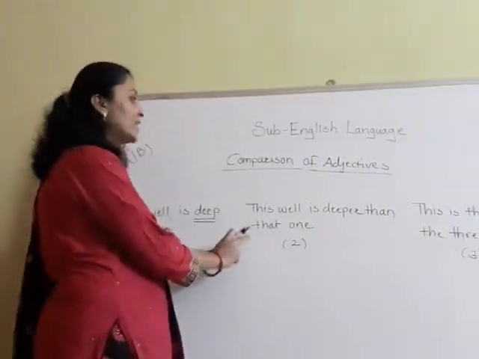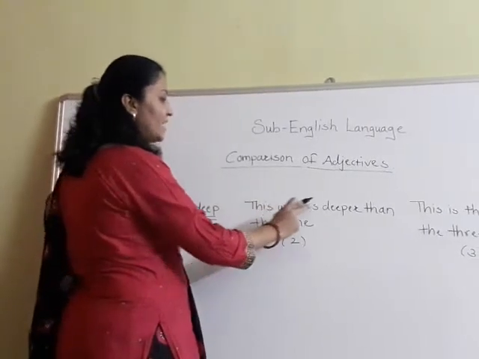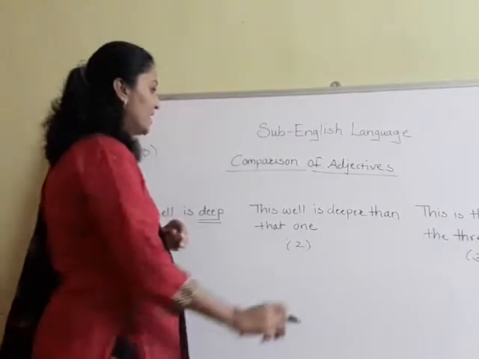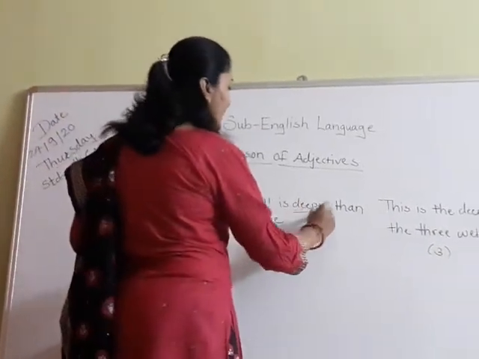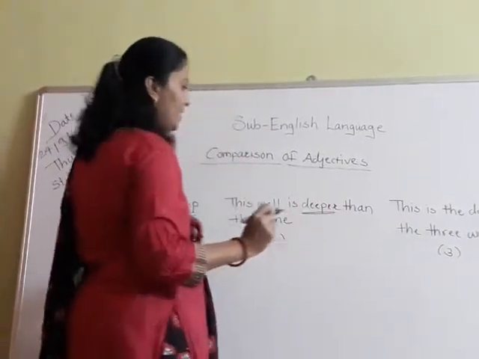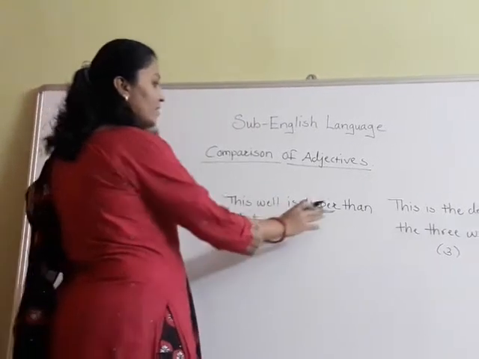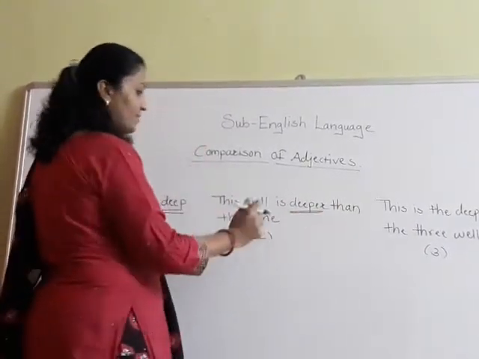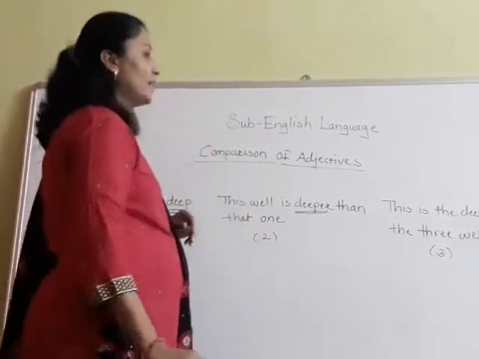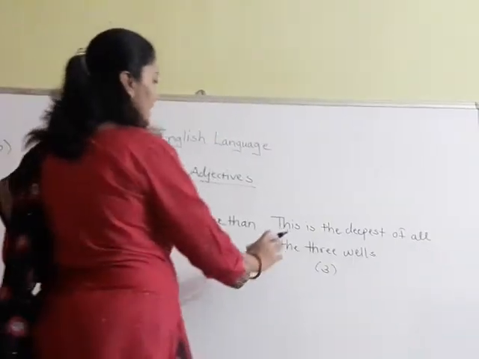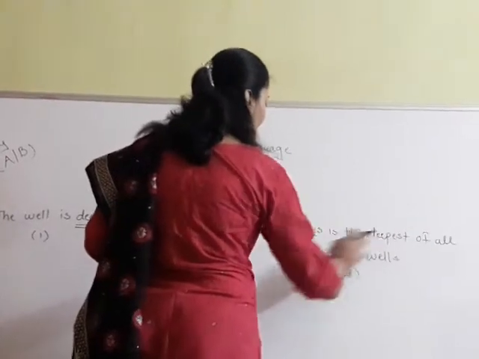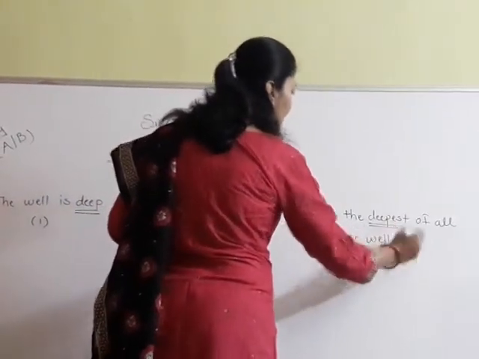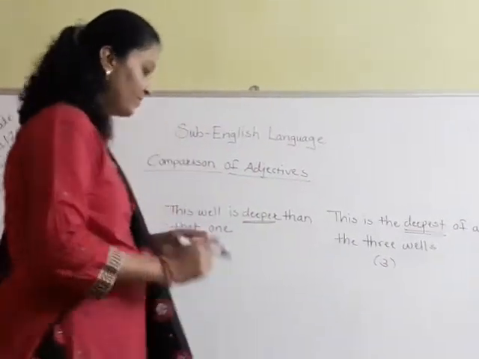And in the second sentence, this well is deeper than that one. It means that I have added er to this adjective. Okay. And I have used here than. This well is deeper than that one. Okay. And now see the third sentence. This is the deepest of all the three wells. Okay. So I have added est to this adjective.